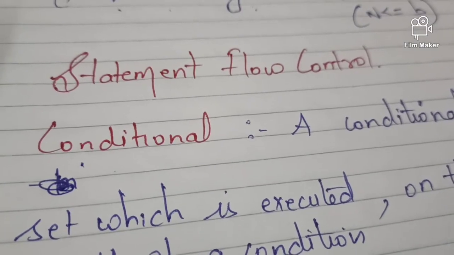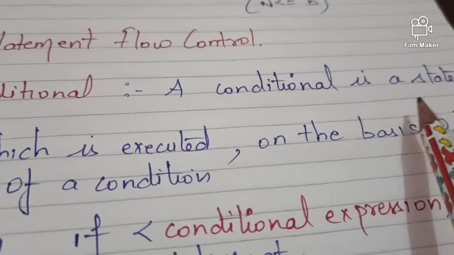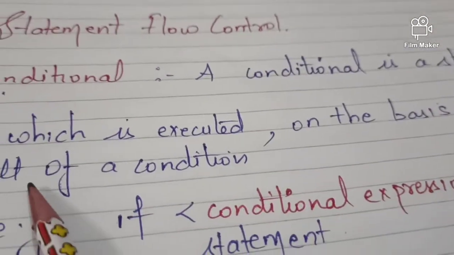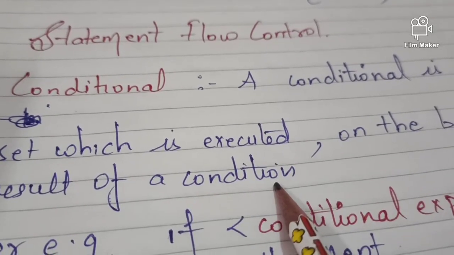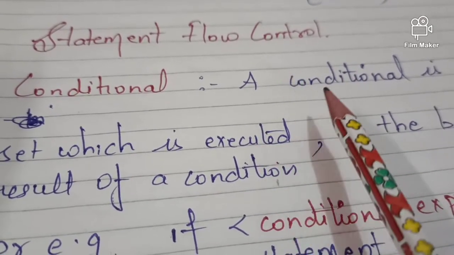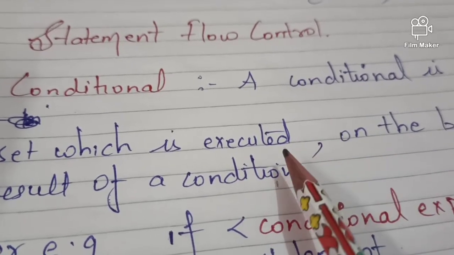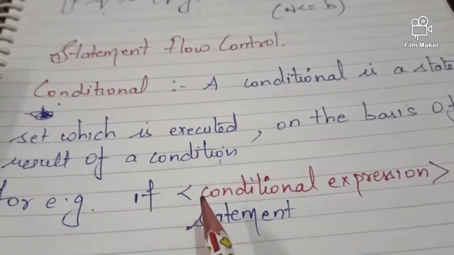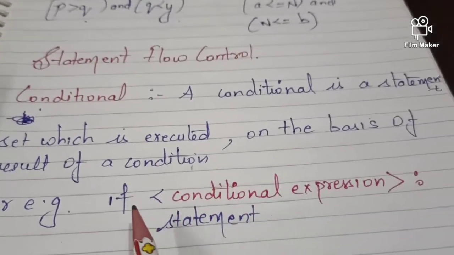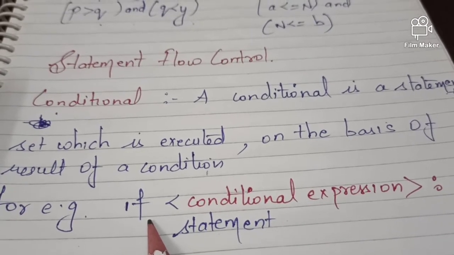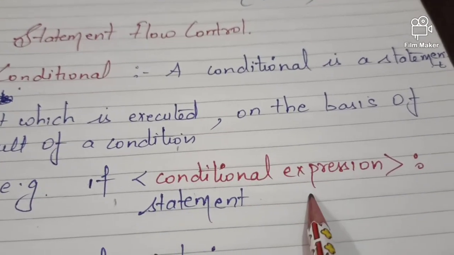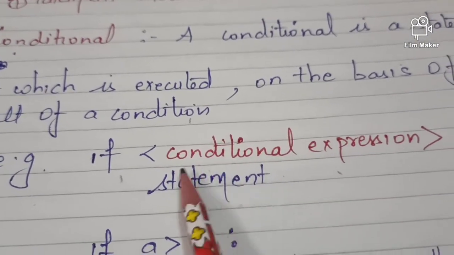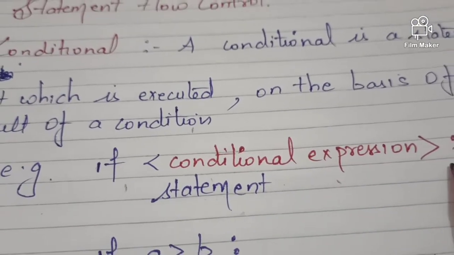Okay, a conditional is a statement set which is executed on the basis of the result of a condition. Okay, whatever content you have given in the condition will be executed only if that condition is true. Okay, so this is the expression of giving the statement. Like if, that is a part of the conditional statement. If, then the conditional expression we have to give here, then this colon sign, then the statement. Okay, this is the syntax for defining the condition in Python.